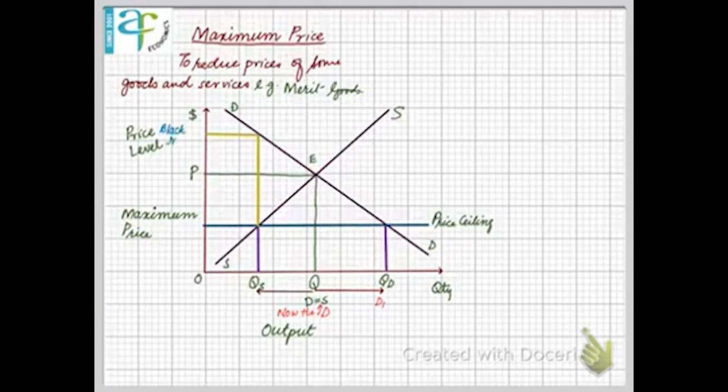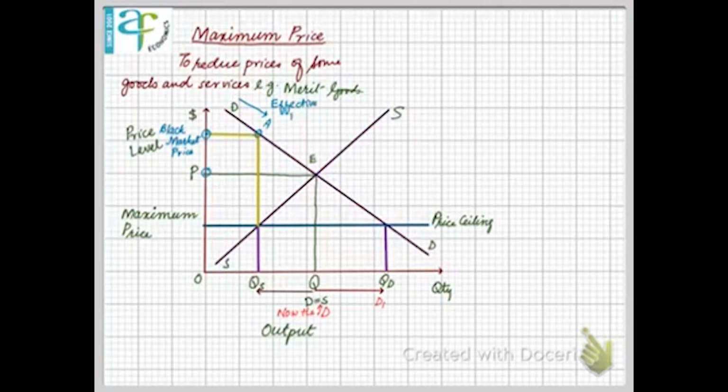Another problem that we face in maximum price is that some consumers are able to purchase at point A. The demand is at point A. They are willing and able to spend a higher price in the market, which will definitely be in the black market. It will be an unrecorded activity. Sellers will have stock out on the front, and they will be selling from the back door at a very high price, and that is known as black market price, as you can see in the graph.